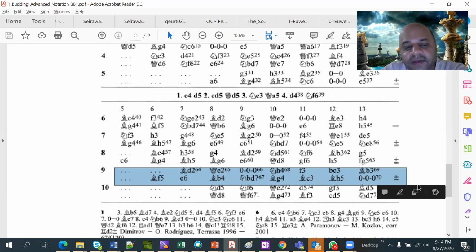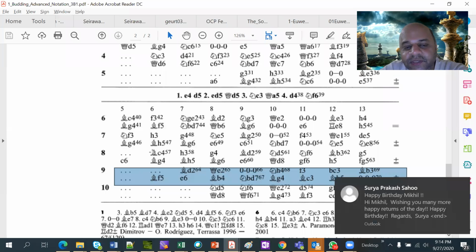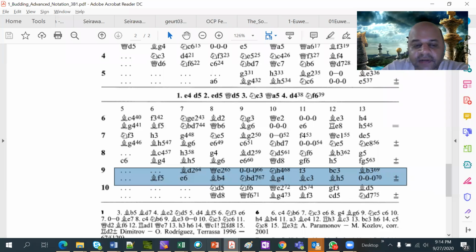For the sixth move, dot dot dot means same as white's move in line 8, which is bishop c4. After bishop c4, black's move is deviating, bishop f5, so hence they have given it. So this is how it is to be understood, how the moves and who is playing what.